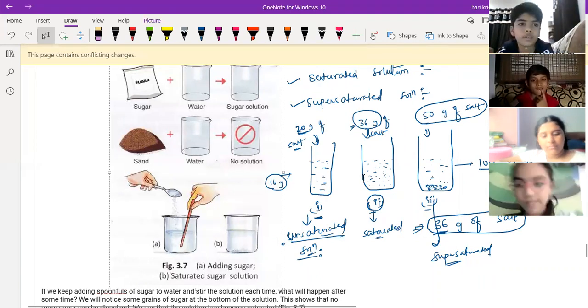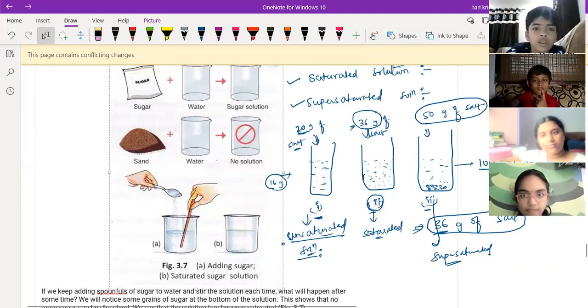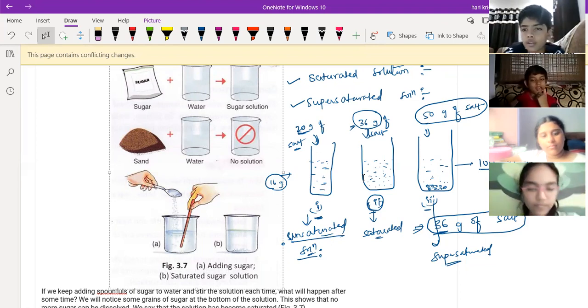Sir, I did not understand your question. What did you ask? You know the states of matter, right? Yes, sir. Three states of matter are there: solids, liquids, and gas.